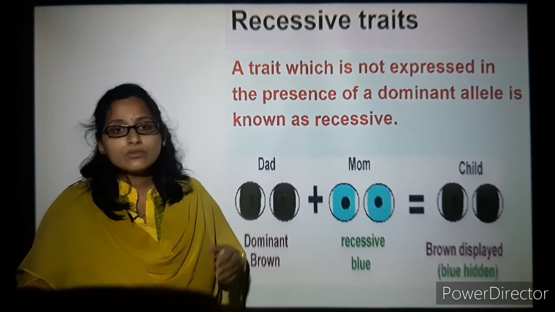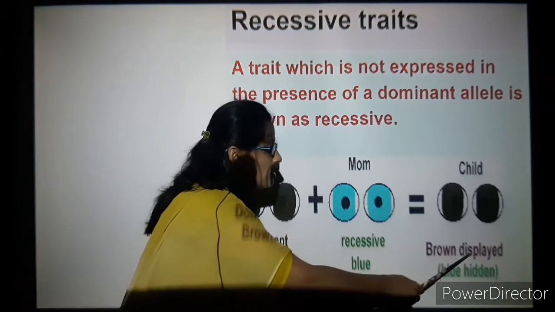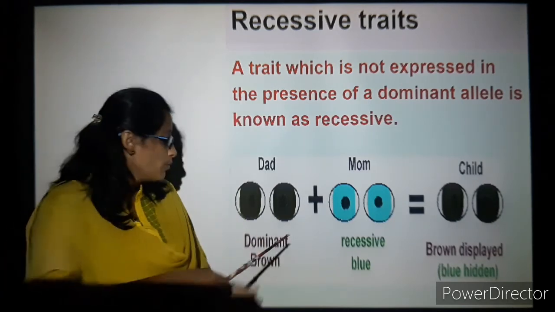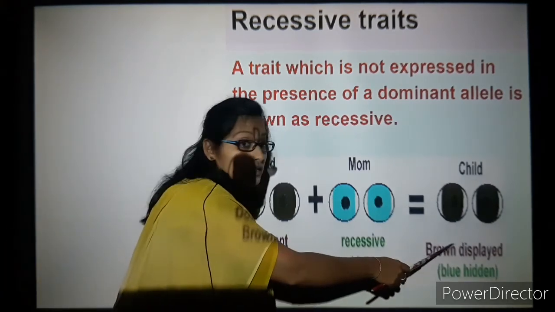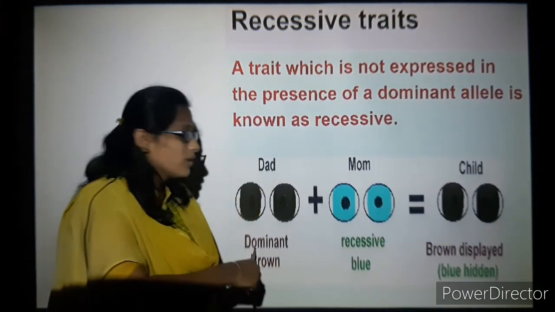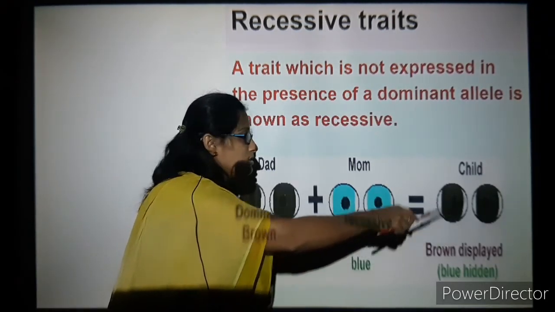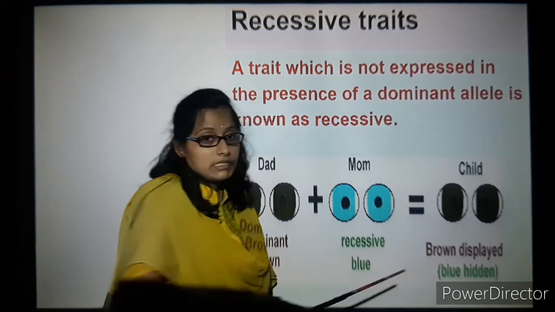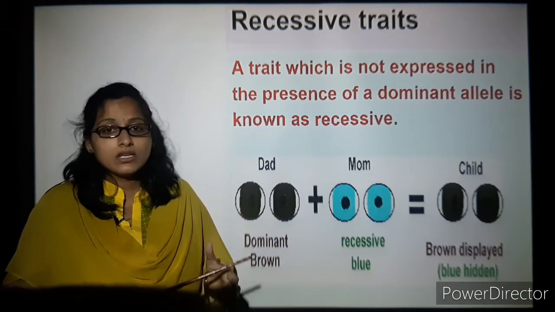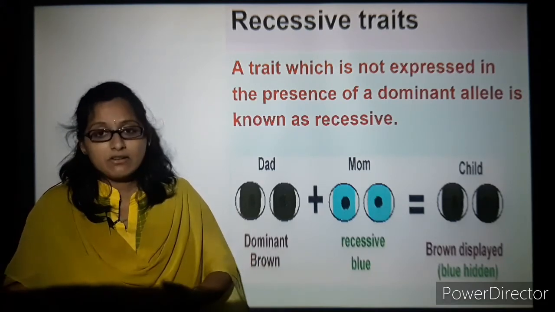What happens to the child is that the child will have brown eyes displayed. That means both genes will be present in this child, but only the brown, which is dominant from the father, will be expressed. Blue will remain as a gene inside the child. It might become expressive in the next generation.